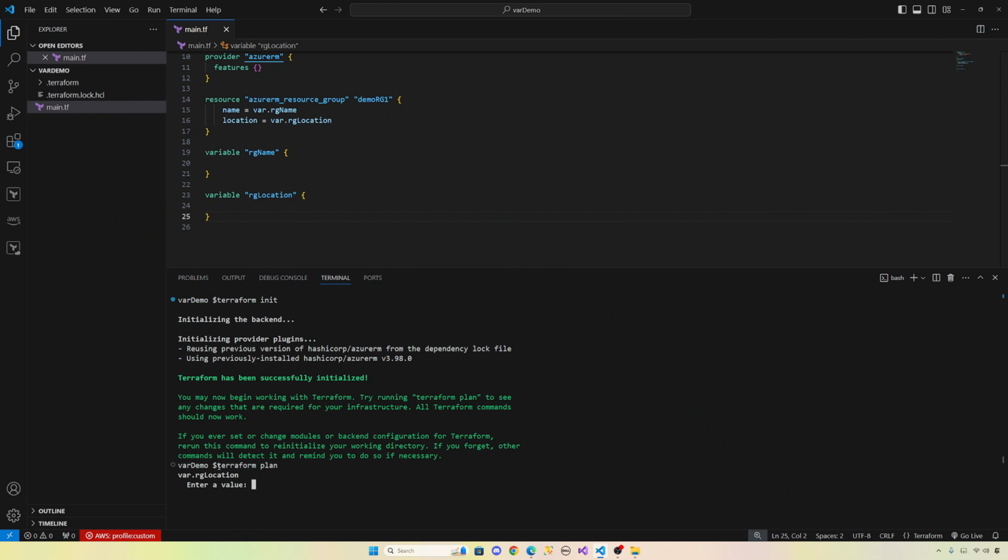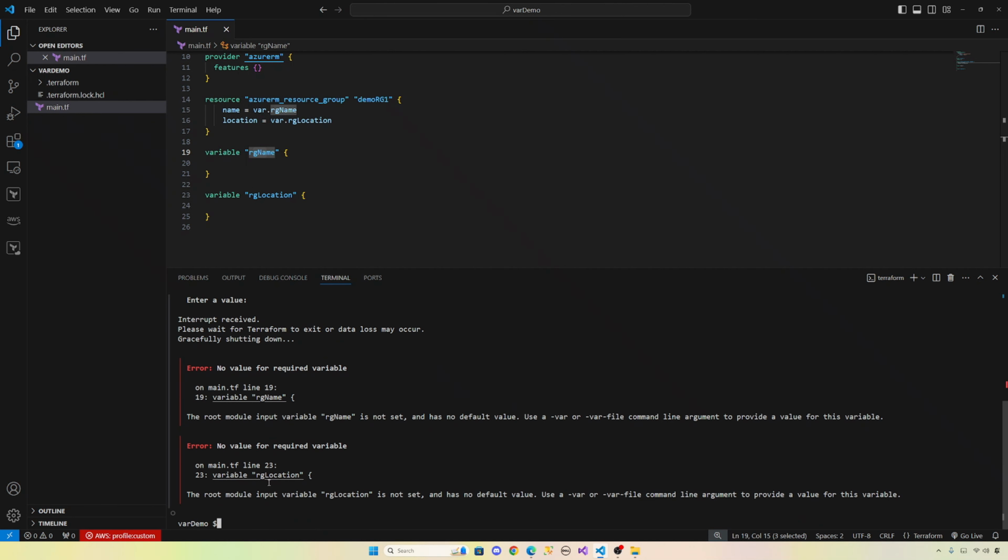Terraform plan. See, it's asking for a value for location, right? Because this is the name of the variable, and we haven't declared the value. So this is just a name. That's why it's asking in the command line, give me the value for the location. So let's exit out of this.